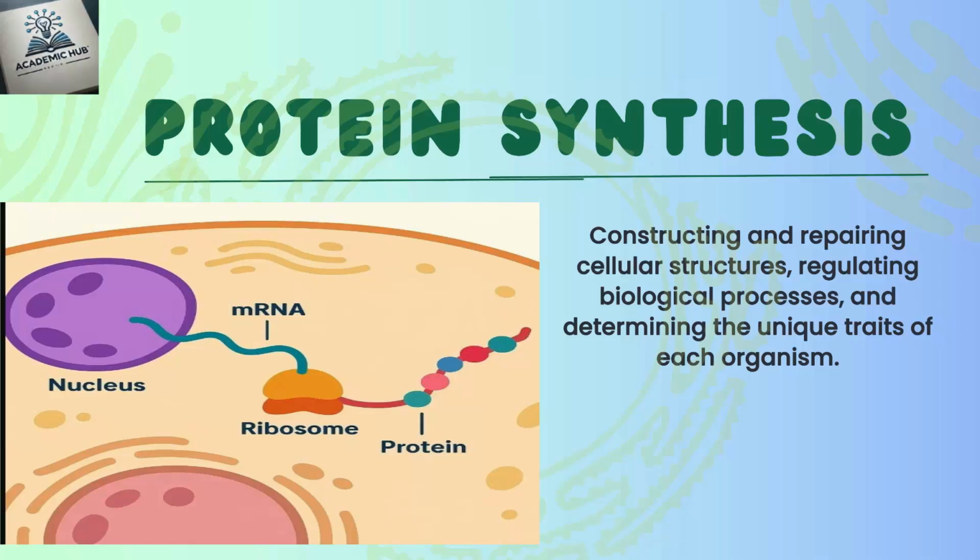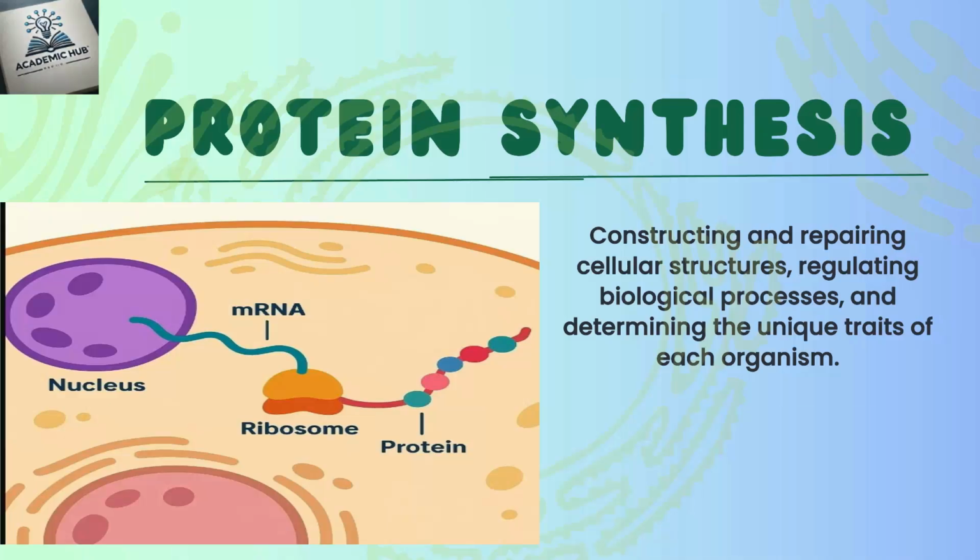Now, the role of ribosomes in protein synthesis. Proteins are assembled by molecular machines, those are ribosomes. They can be found floating freely in the cytoplasm or attached to the endoplasmic reticulum.